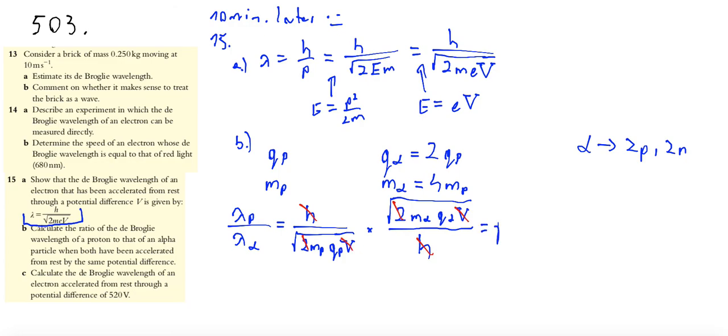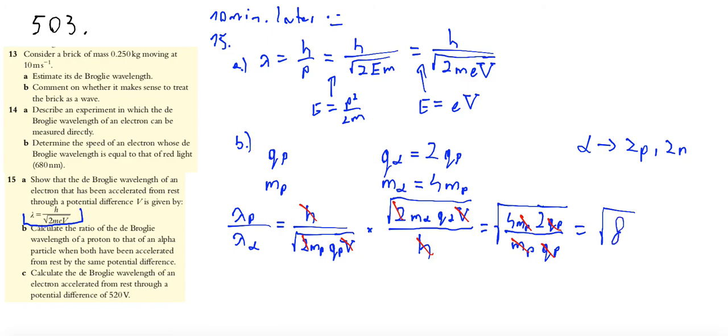This is the root of, and up we have mass of alpha, which is 4 mass of proton, charge of alpha, which is 2 charge of proton, and down we have mass of proton, charge of proton. So we can cross out mass of proton and charge of proton, obtaining the answer. The square root of 4 times 2 is 8, and this is the answer.